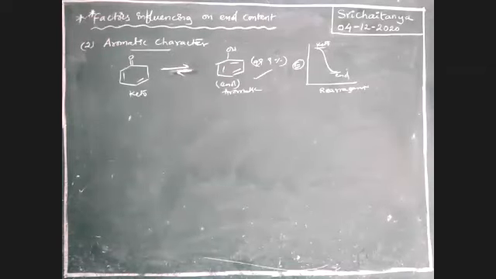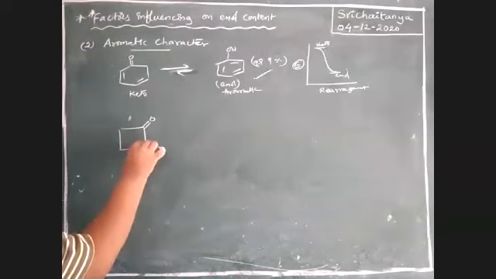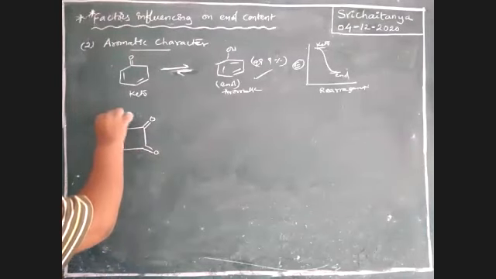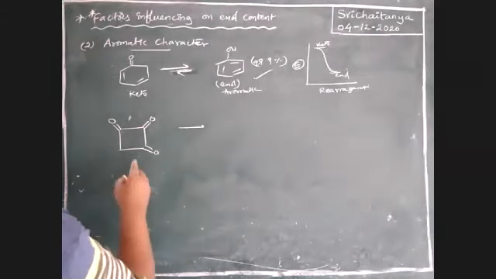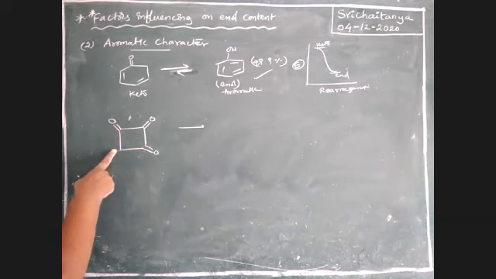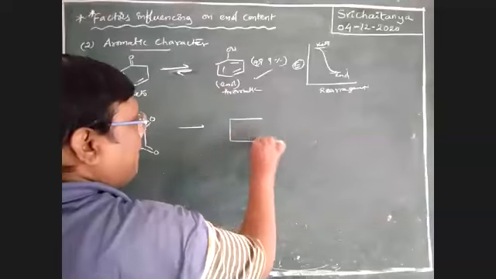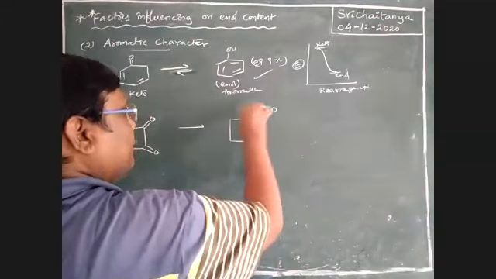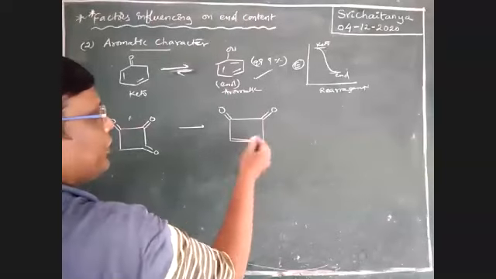Next, one more example. This is compound wise. See here. This is alpha. This is alpha. Any one of these two involved in the reaction, that gives double bond O. Okay, here is double bond.